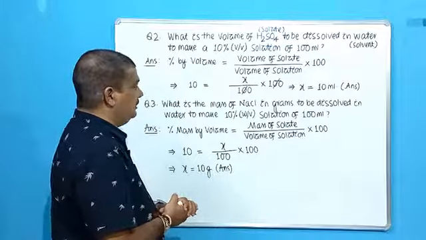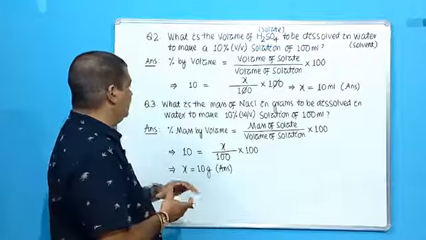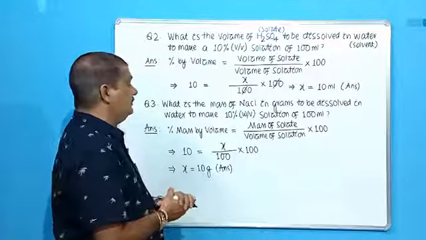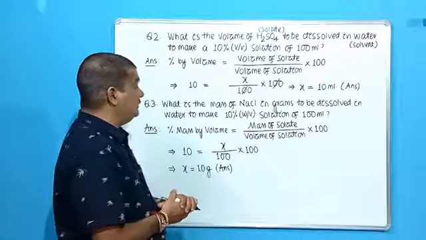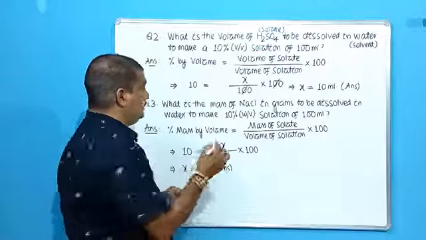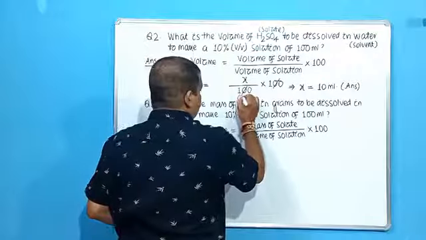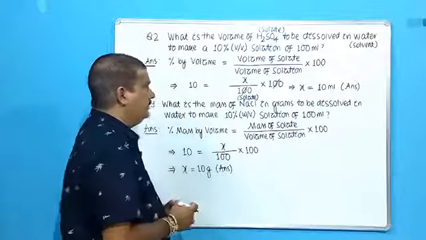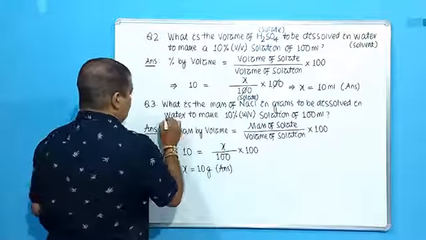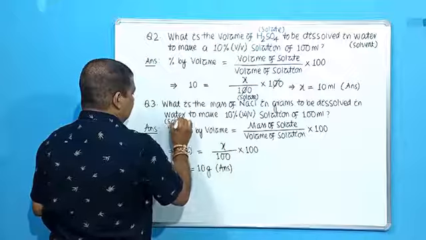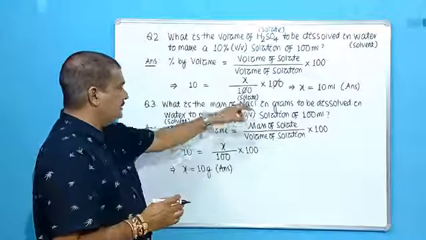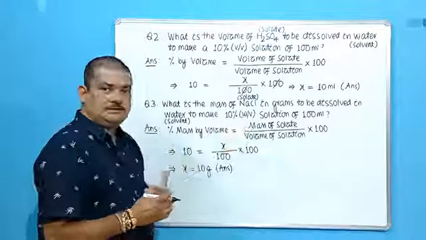Then question number 3. What is the mass of sodium chloride in grams to be dissolved in water to make 10% W by V? That means it is mass by volume percent. What is the solute here? Now sodium chloride is the solute. What is the solvent here? Now water is the solvent here. Solute plus solvent, they make the solution.